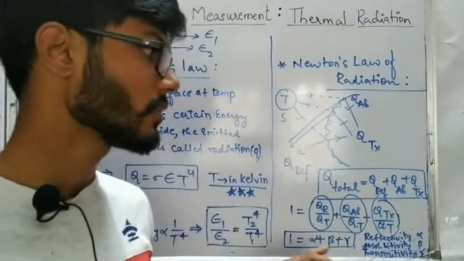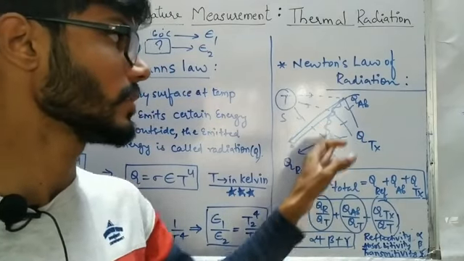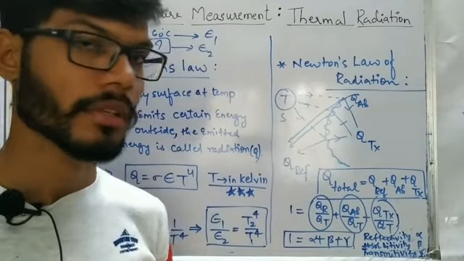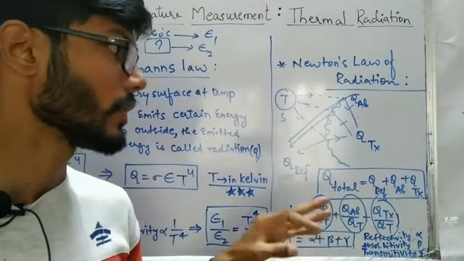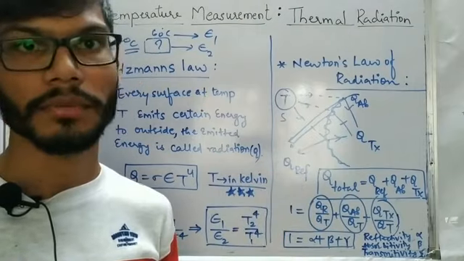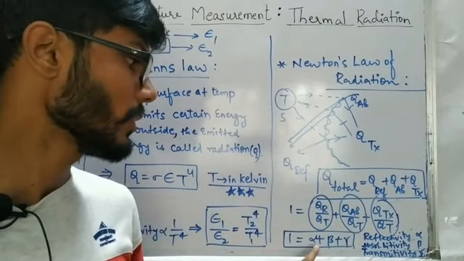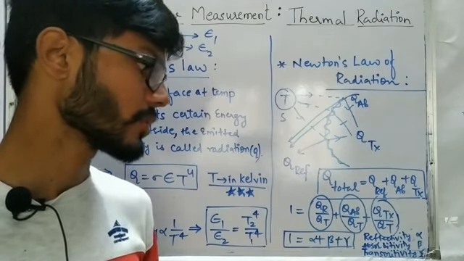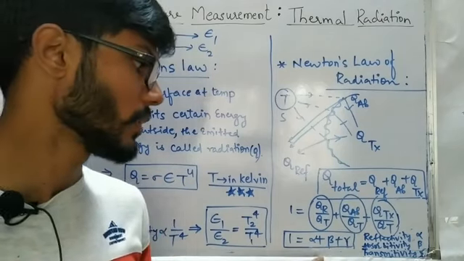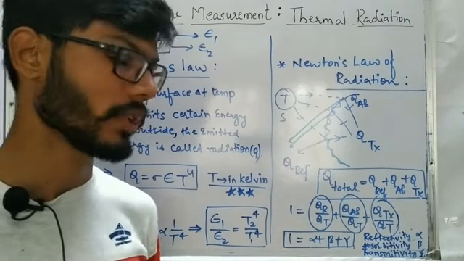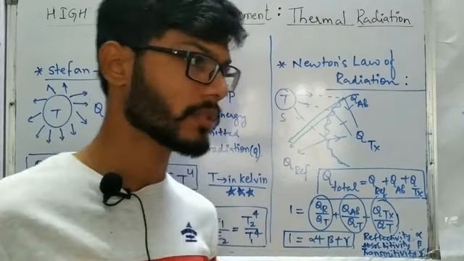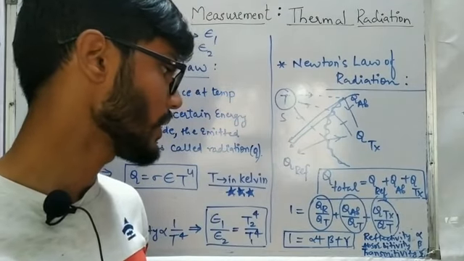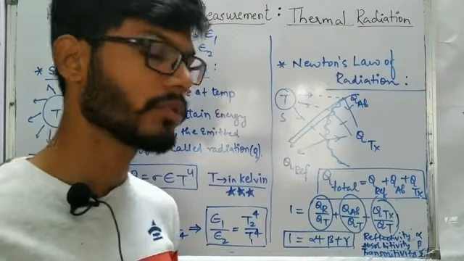Also, for example, if this body is a black body, what we know about a black body is that it either absorbs everything or only emits. So for a black body working in the absorption mode, reflectivity is 0, absorptivity is 1 and transmittivity is 0. So the values of alpha, beta and gamma will be 0, 1, 0. And if the black body is working in the completely transmission mode, alpha is 0, beta is 0 and gamma is 1.